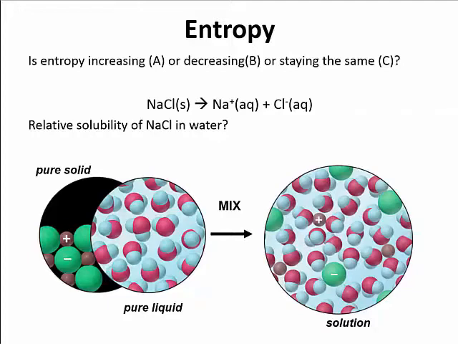So I'm going from one particle to 2 particles. Another thing to look at is that I'm going from a pure solid and a pure liquid into a solution. Just like a solid going to a liquid, that solid is breaking up and getting more particle motion, which means it has more freedom to move and disperse its energy in the solution. So I'm going to be increasing entropy when I go from a solid to a dissolved solid, making those aqueous.